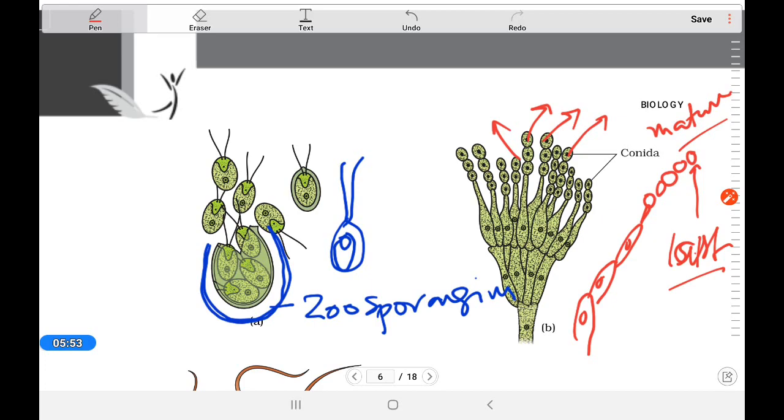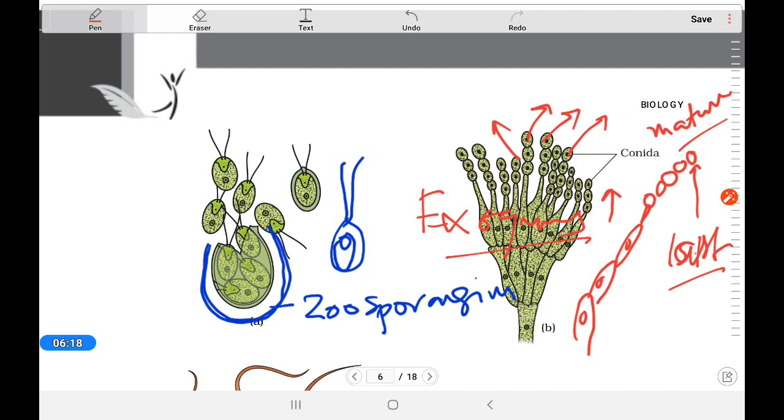This phenomenon is called exogenous. Next it will form, the next one will take its place, and next it will form. In this way it will form the spores.